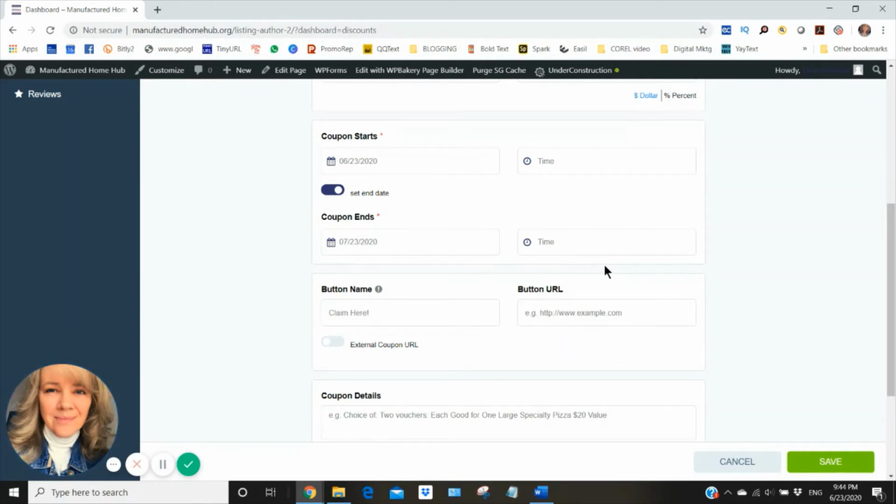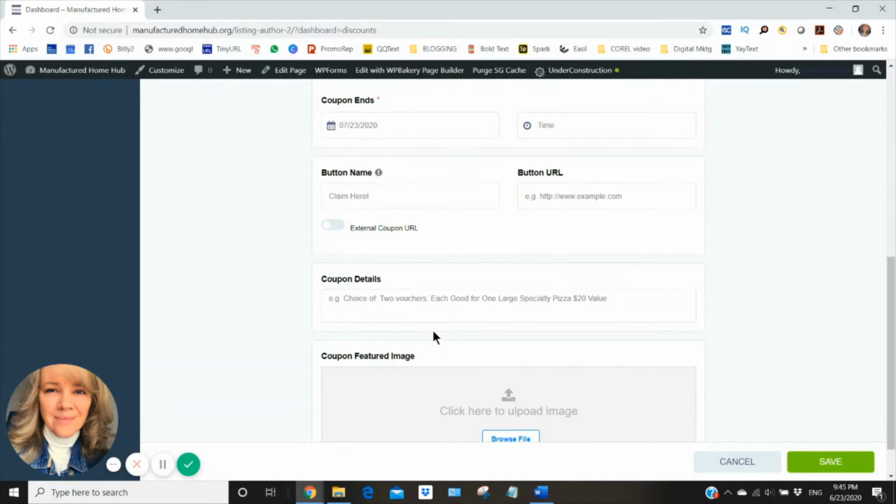If I wanted the button to go to an external link, like to my website or a landing page on my website where they could actually print out a coupon, then that's fine, but I'm not going to do that. This is just going to be click here to claim, and then the coupon details are going to be show this coupon to your landscaper. And then I'm going to put new customers only.